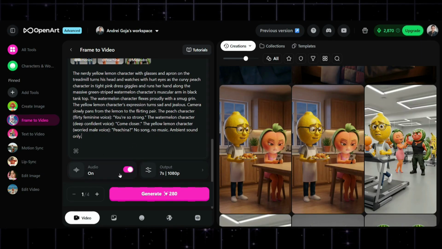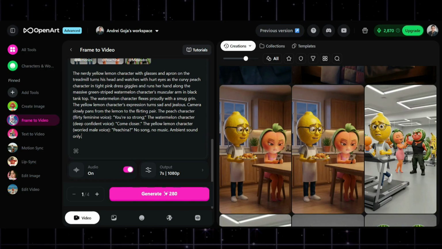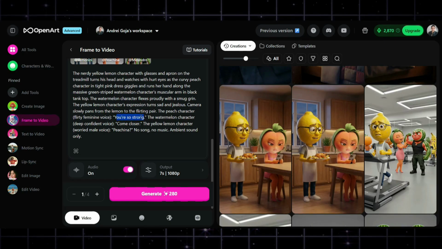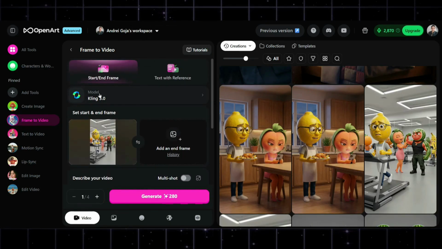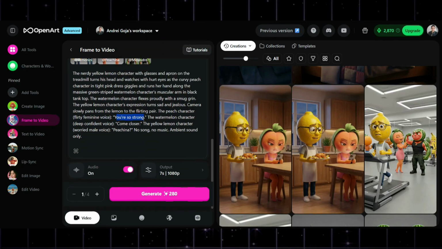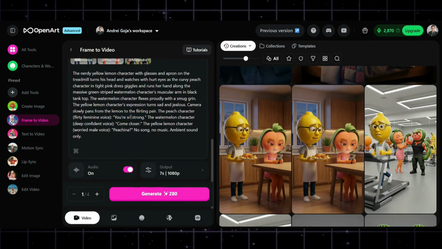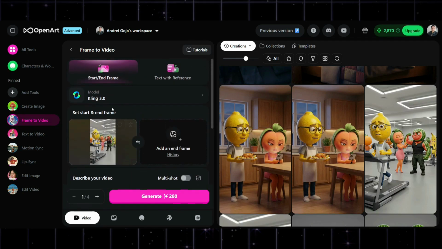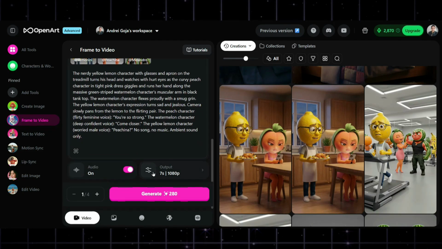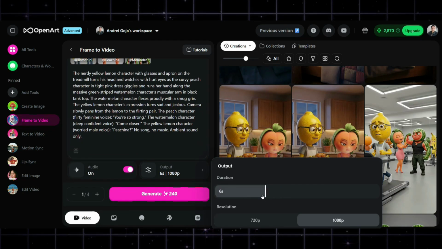Leave the audio on, very important, because the prompt will tell the AI what to say, and Kling 3.0 has very good audio, so you don't need to use 11 Labs or other tools. You can just do it from these prompts and by using Kling 3.0. And very important here is to adjust the seconds.